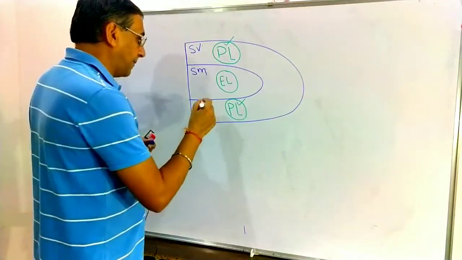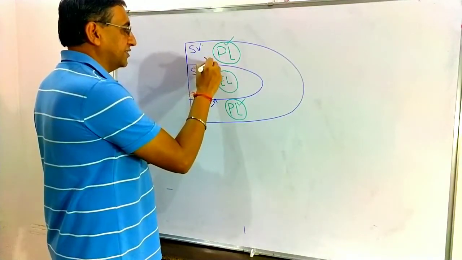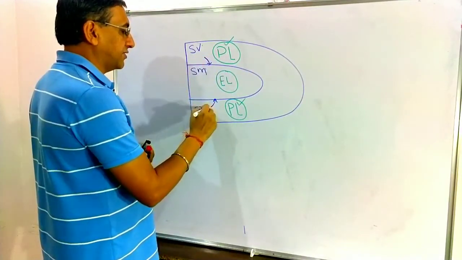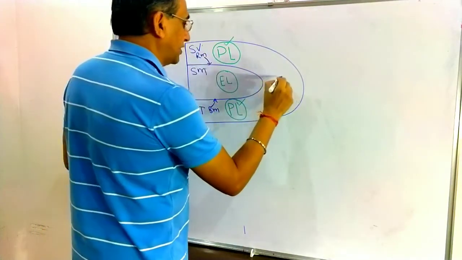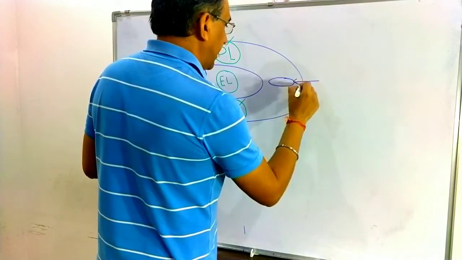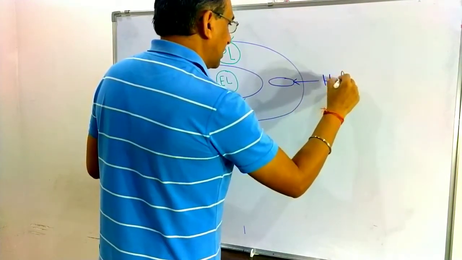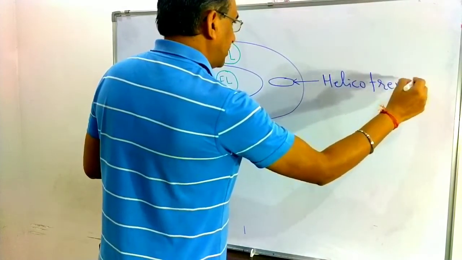See, this one is the basilar membrane. This is the Reissner's membrane. Agreed? This is the basilar membrane, and this is the Reissner's membrane here. Now see, there is one opening. This opening is known as the helicotrema. What is the helicotrema?